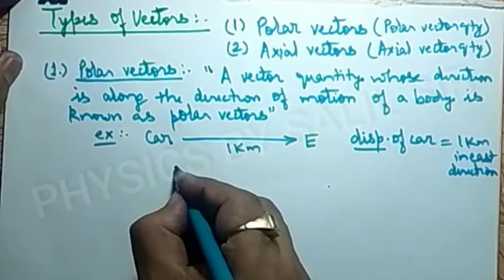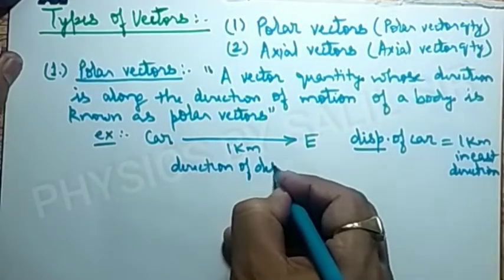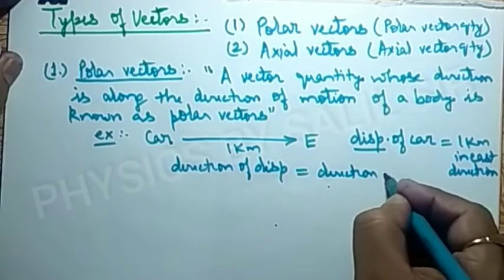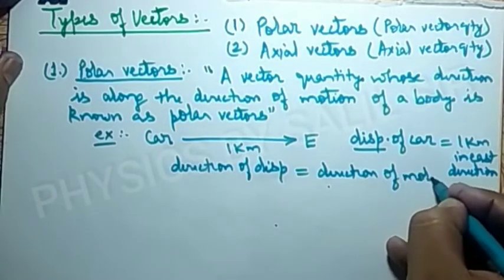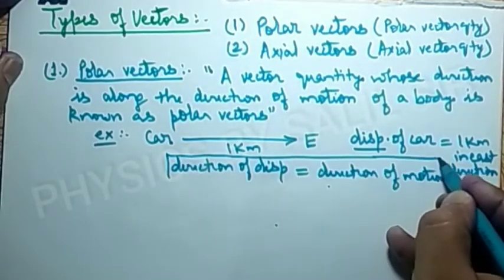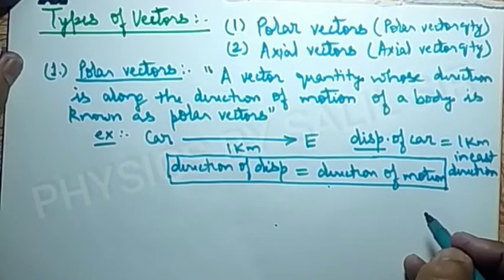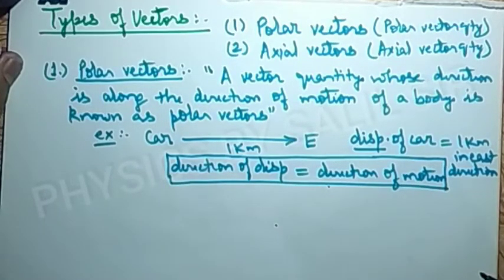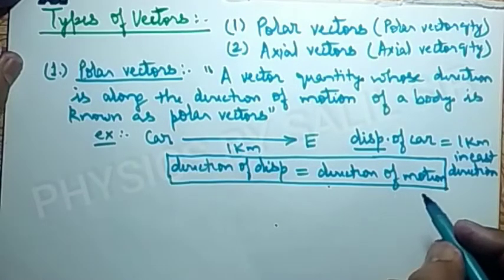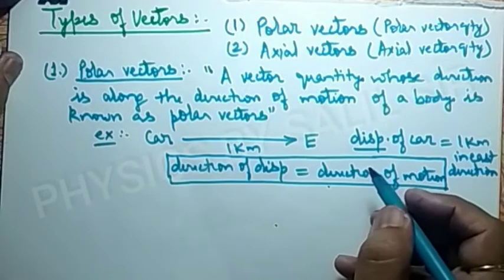So the direction of displacement is equal to the direction of motion. When this condition is satisfied, that the direction of displacement is the same as the direction of motion, then this type of vector is known as a polar vector.